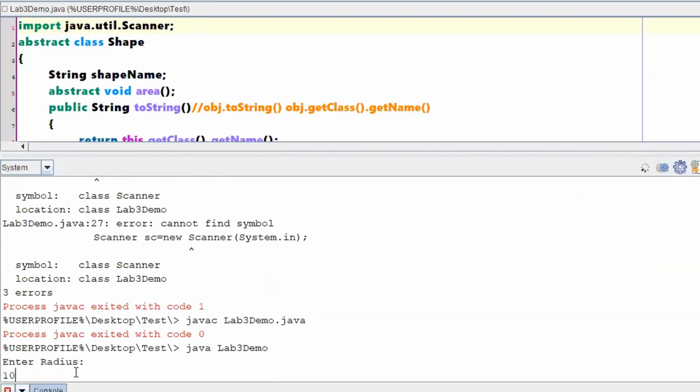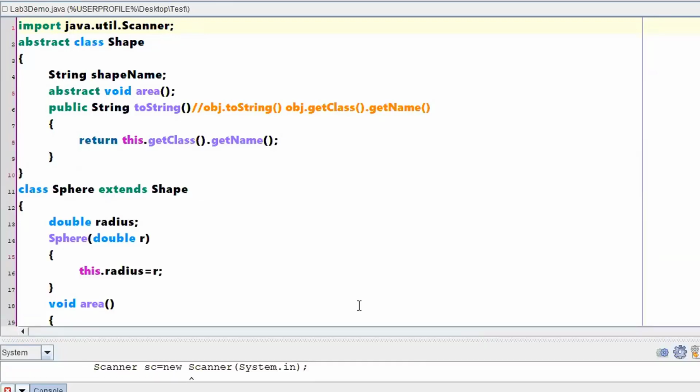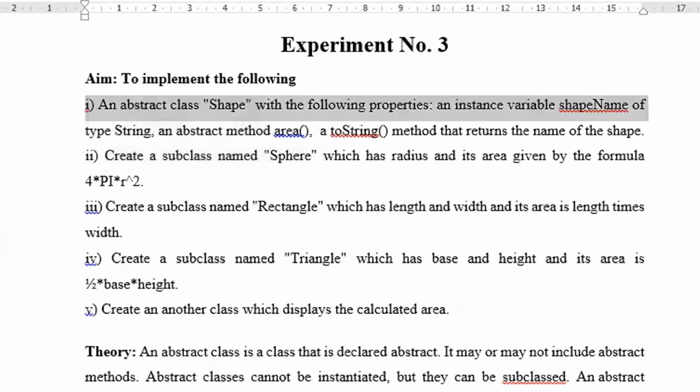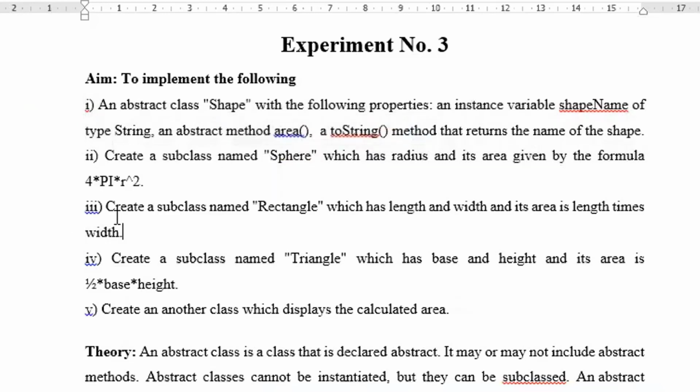Enter a radius 10. So it is giving me 1256 according to the calculation, and it is showing whichever object is calling the toString method. Is this clear? What are the things we have done now? First point we have done, created an abstract class, and the second point, created a sphere class. What is the third point?